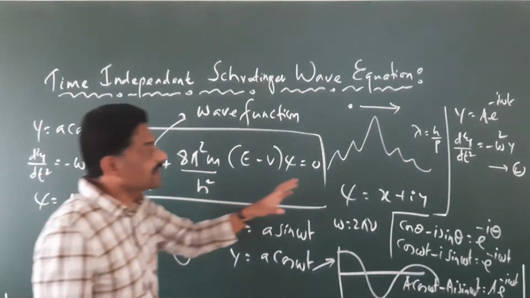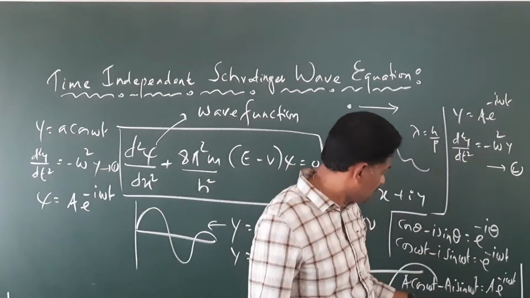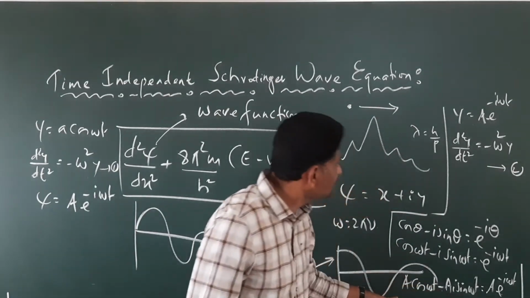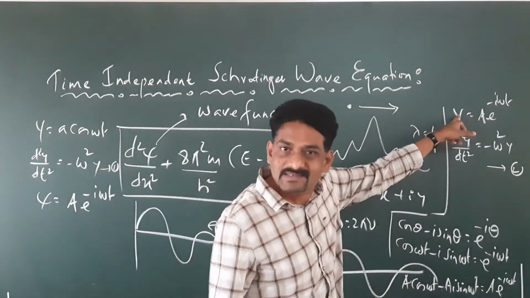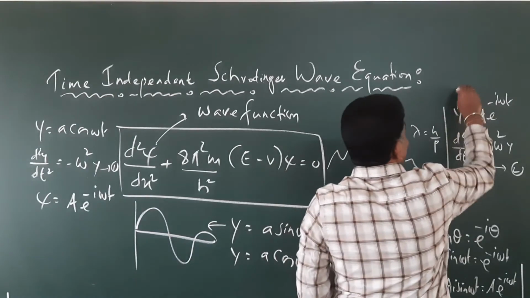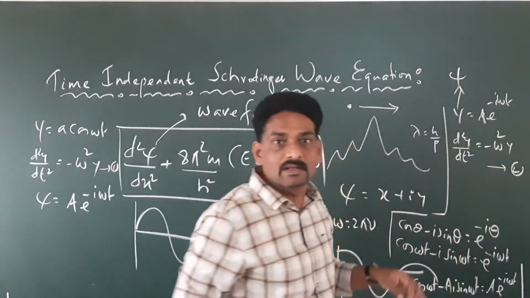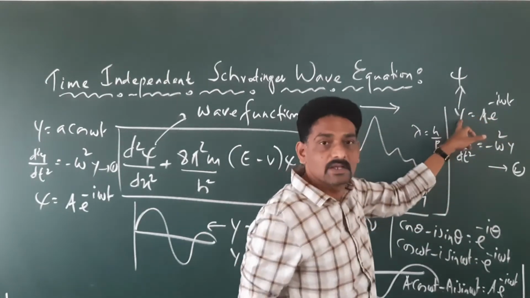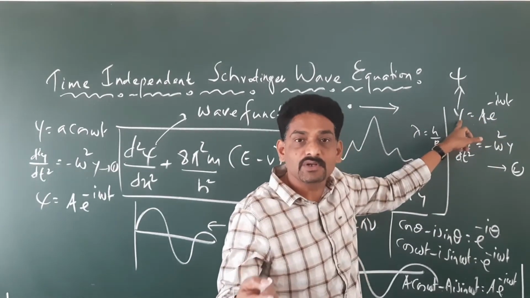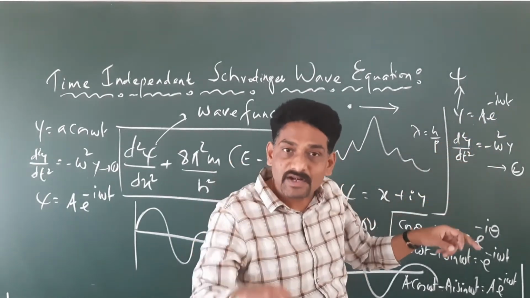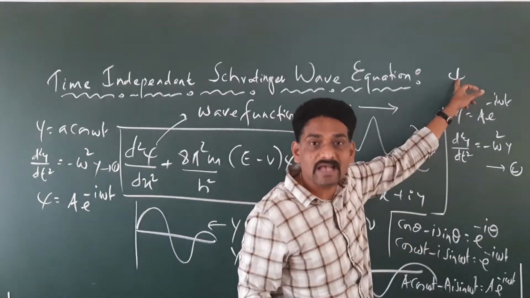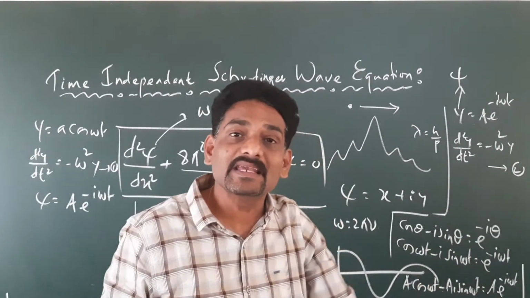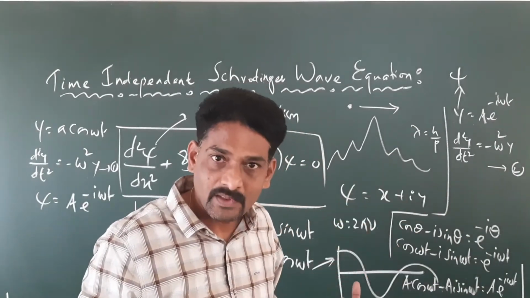So now it is clear that even though we take the equation psi, what is psi? Instead of y, we can take it as psi. If you replace y by psi, psi is going to be a wave function. What is y here? Y is also a wave function, which gives you the status of the wave at any given interval of time. Similarly, psi gives you the status of the wave at any given interval of time.